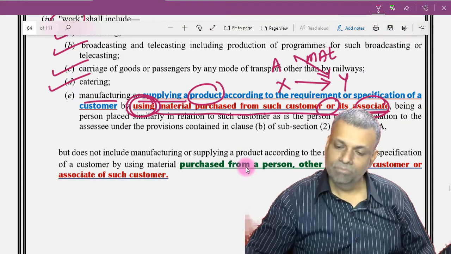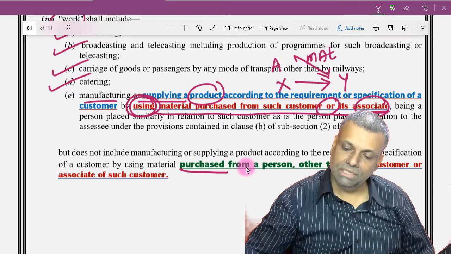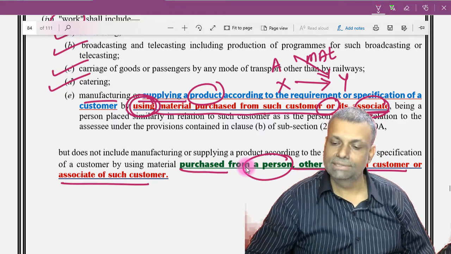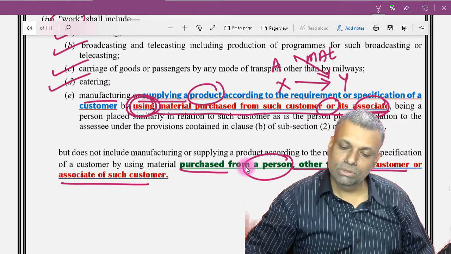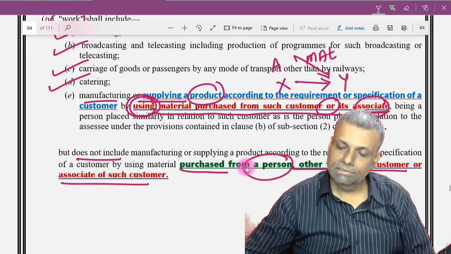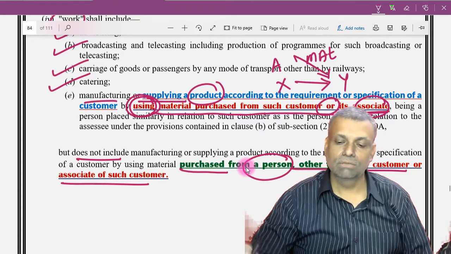Okay. However, if the material is purchased from a person other than such customer or an associated enterprise, then these particular provisions will not be applicable, where it is to the requirement of the specification of the customer.